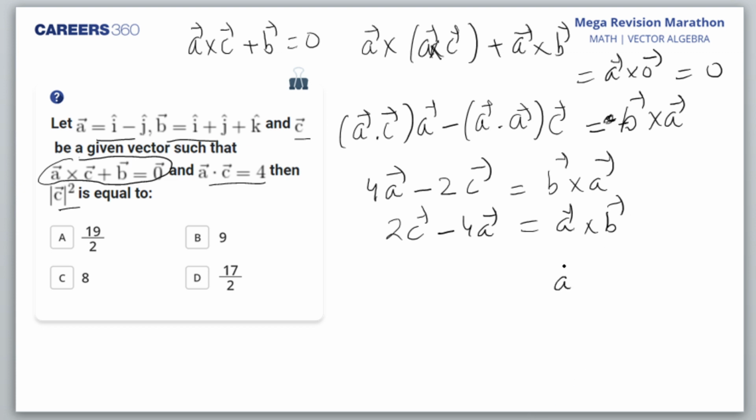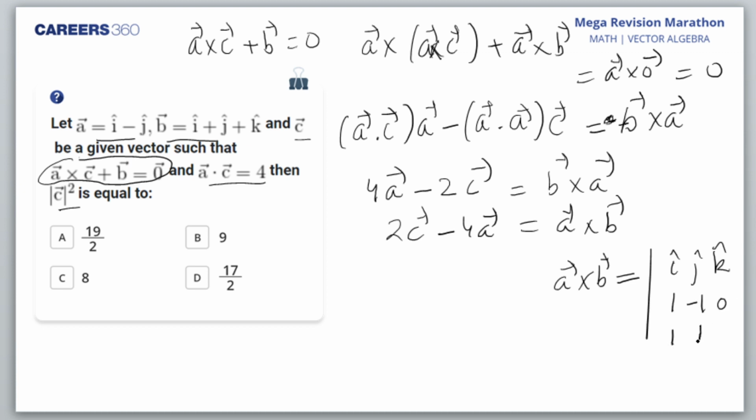Okay, so A cross B I calculate separately because A and B, both vectors, are known to me. That is I, J, K, and this is 1, minus 1, 0, and this is 1, 1, 1. So A cross B I get as minus I cap minus J cap plus 2K cap. Thank you, Chiru. So we get this.